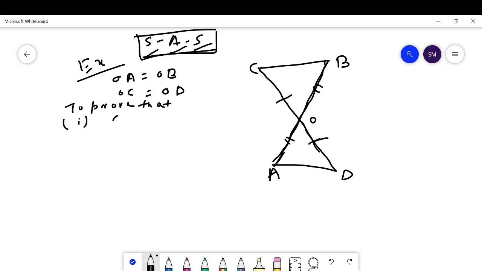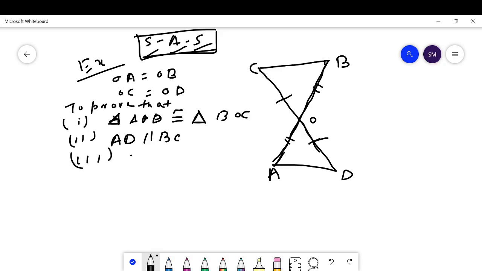first, triangle AOD is congruent with triangle BOC. Second, we have to prove that AD is parallel to BC. Third, we have to prove that AD is equal to BC.